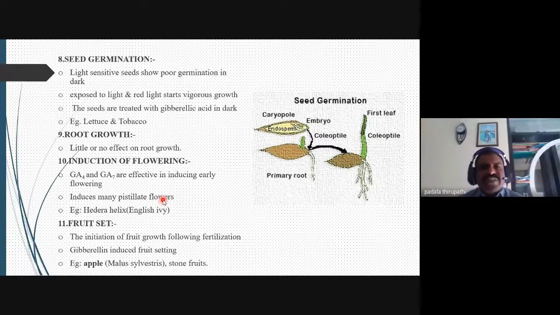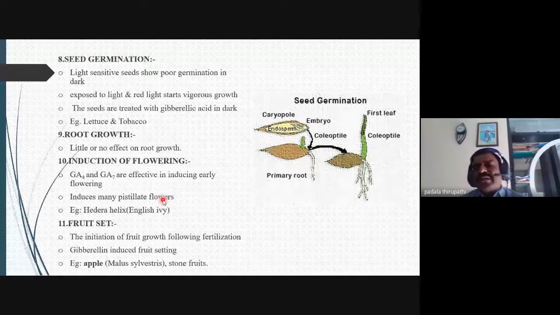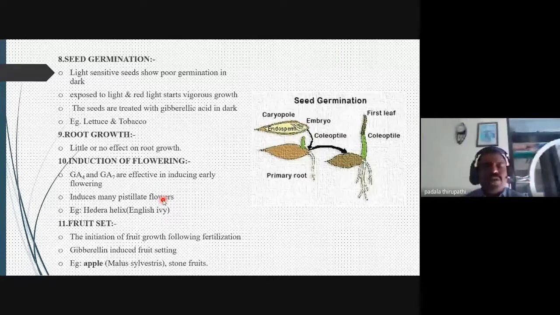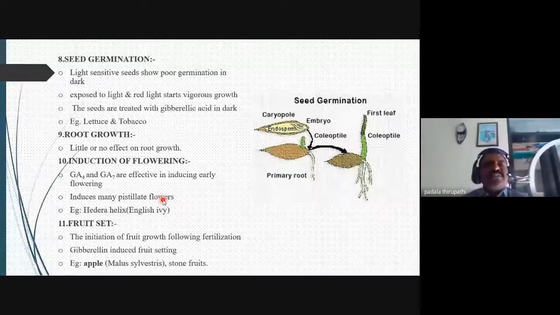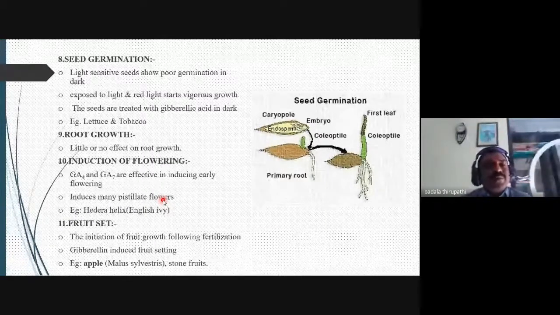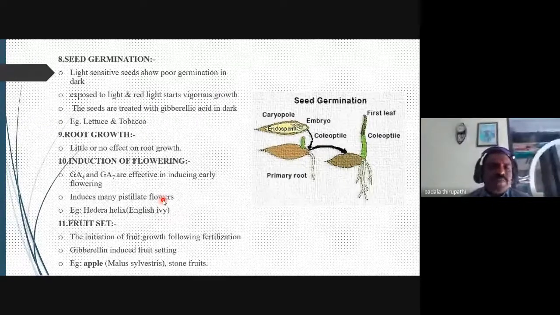The seeds are treated with gibberellic acid in dark, like lettuce and tobacco. Then automatically seeds are going to germinate very rapidly. And even the root growth is also promoted by this gibberellic acid. There is little amount or no effect on the root growth compared to other phytohormones like auxins.